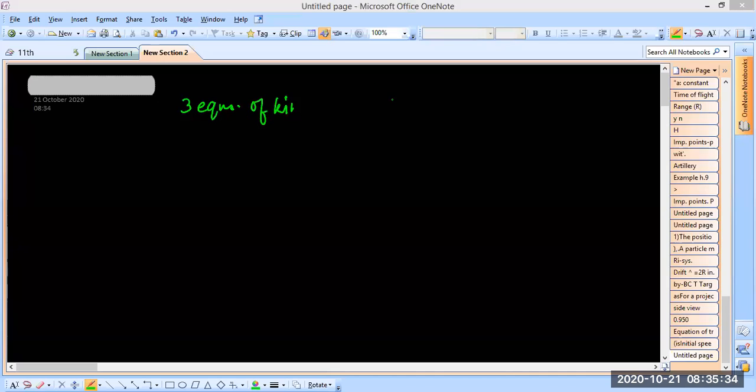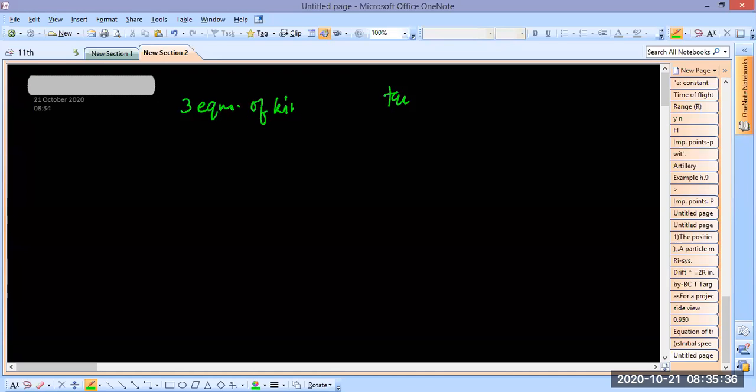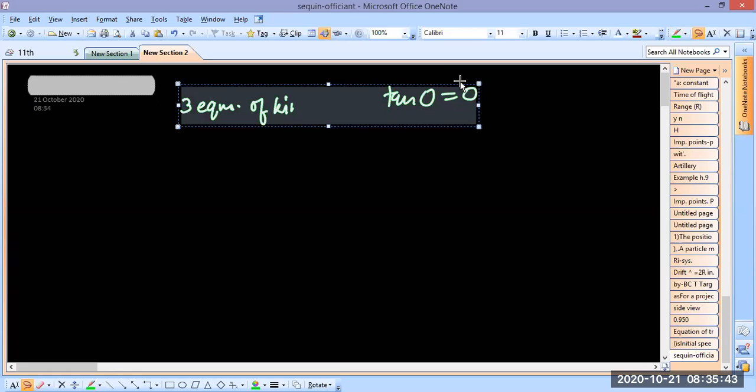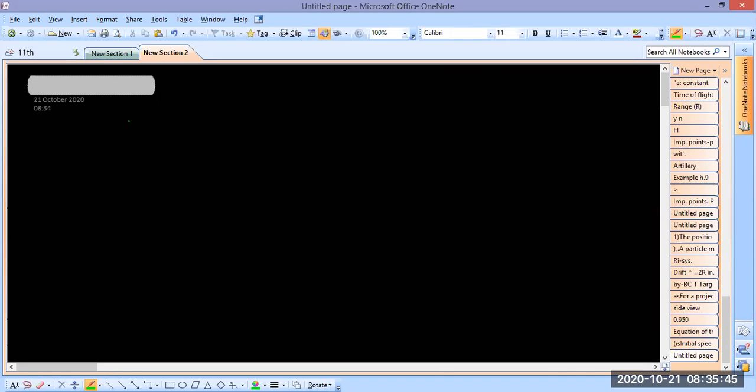Now see, we have the following formulas: range, time of flight, maximum height, time to get maximum height, and r max.